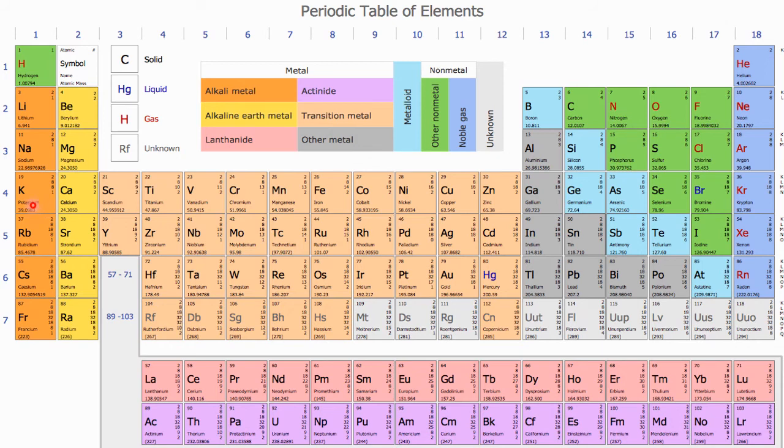To donate, the electron has to be far away from the nucleus, and if you see the atomic size here, it goes on increasing. In the case of francium, the electron is so far away that with the least amount of energy you can take out the outermost electron. That means francium is the best electron donor on the modern periodic table. But because it is radioactive, there is a small disturbance in the nucleus, so we don't take this as chemistry; the chemistry of francium is not developed that much.